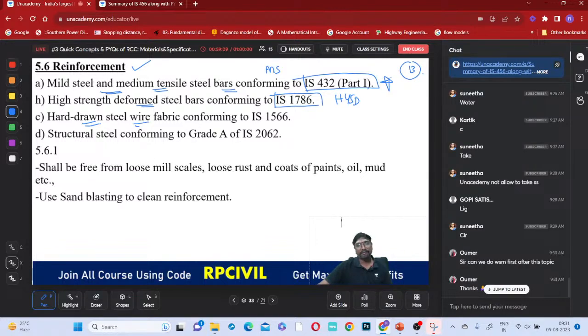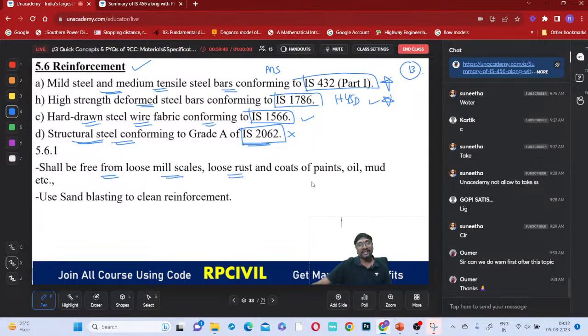Hard drawn steel wire fabric conforming to which one? This IS 1566. Structural steel conforming, this is structural steel, right? Not the reinforcing steel. Structural steel means it is a main steel. Conforming to grade A is IS 2062, okay? But this one you need not remember, but these three you try to remember, especially the first two, okay? So these various steels we can use for reinforcement. Mild steel, high strength steel, hard drawn steel wires, and structural steel also we can use for this reinforcement.